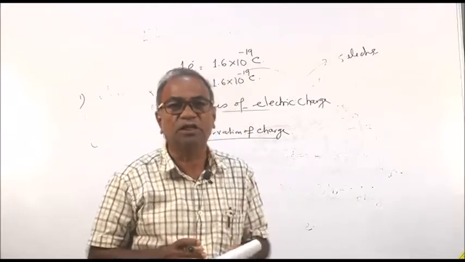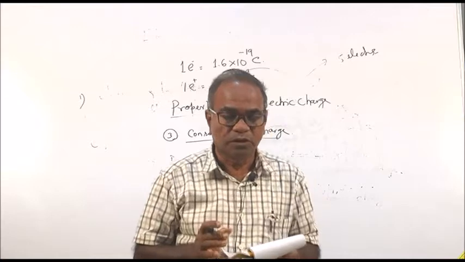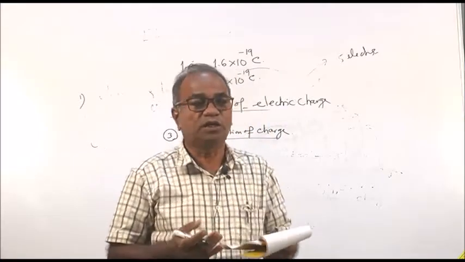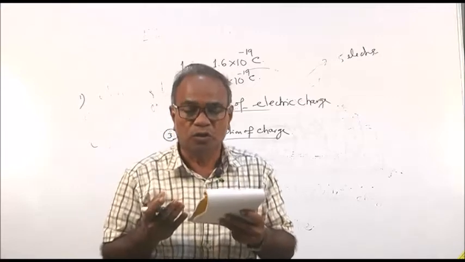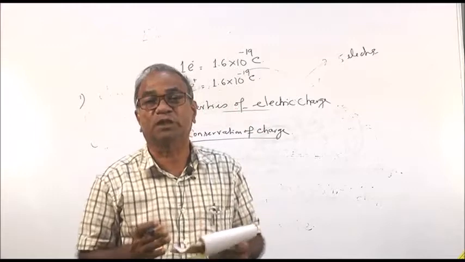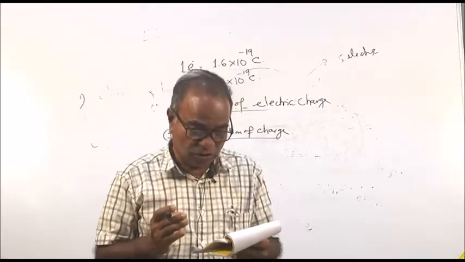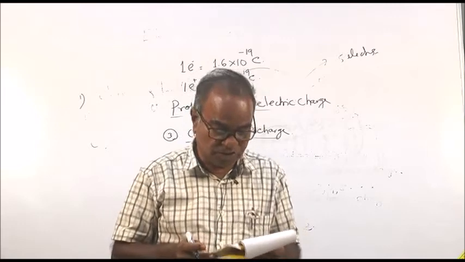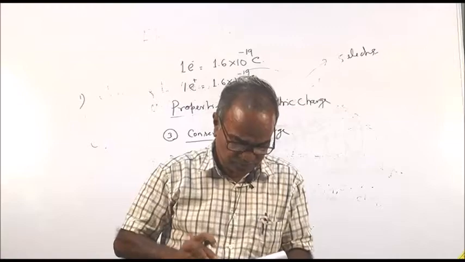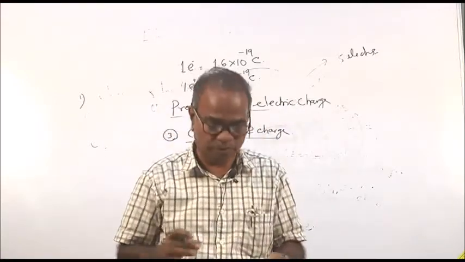Conservation means constant. Conservation of energy means energy is constant. We know that energy can neither be created nor destroyed, but it can be transformed from one form to the other. The total energy of the system is a constant, that is called the law of conservation of energy. Similarly, conservation of charge means the total charge in an isolated system is always a constant quantity. Isolated system means there are no charges outside.